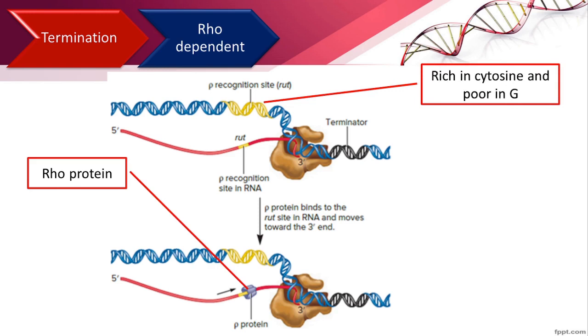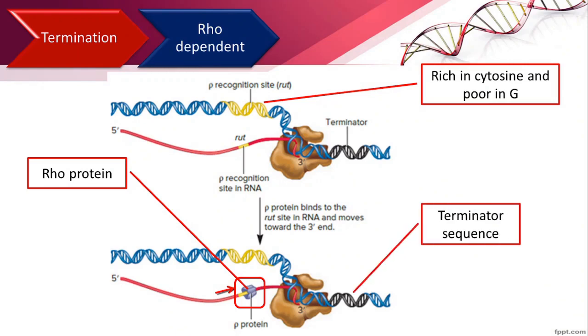During elongation, the Rho protein attaches to the Rho recognition site on RNA and it moves along the RNA following the RNA polymerase. When RNA polymerase pauses at the terminator sequence, the Rho protein catches the RNA-DNA hybrid and unwinds the hybrid. Finally, the core enzyme, Rho protein and RNA are all released.